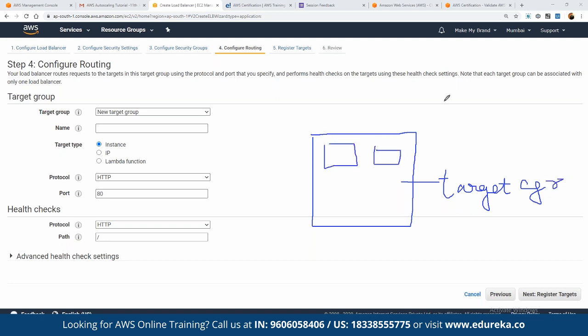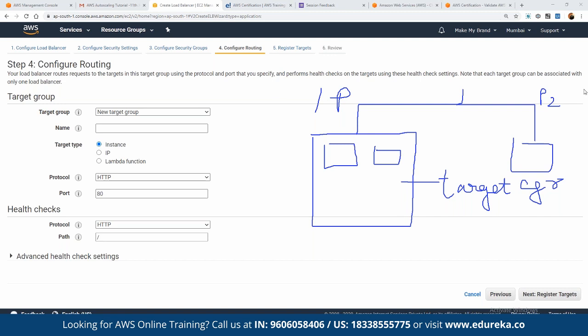Suppose we have defined a logic that any traffic coming from page one should be handled by the entire group itself, not by individual instances, and page two should be handled by another group of instances. For that, we have to create a separate target group, right?